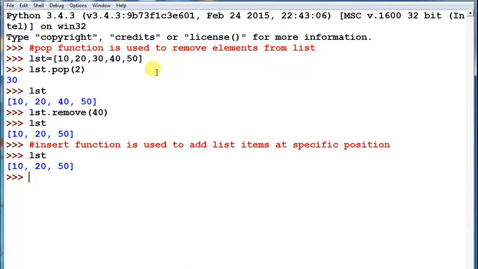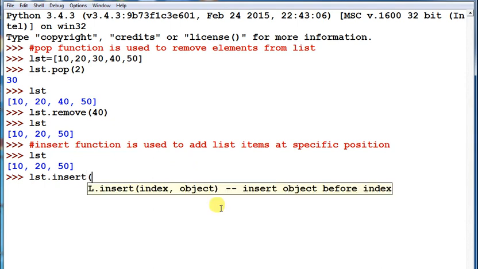First you can check the 20, 30 and 50. So I want to add 30 between 20 and 50. So lst dot insert and then position. So first is index. So which index I want to insert?